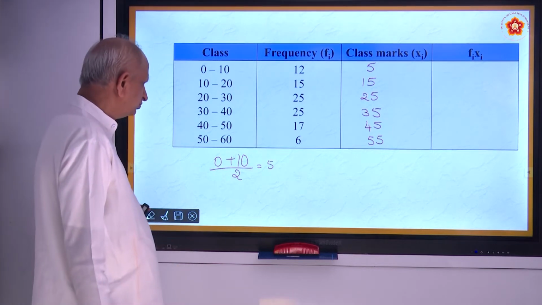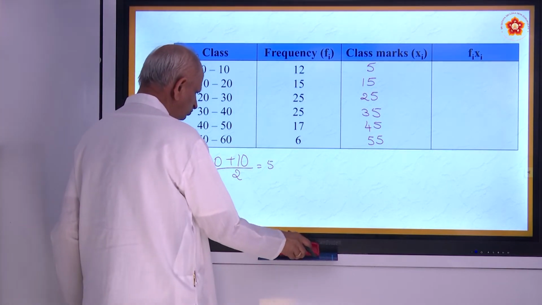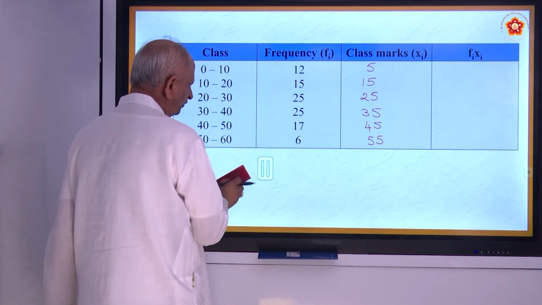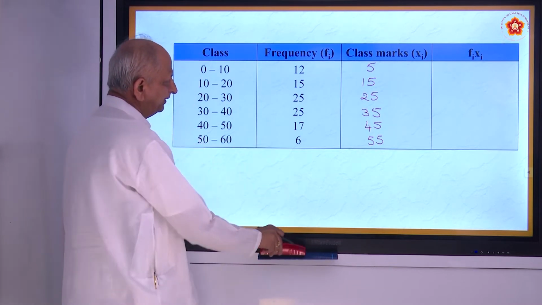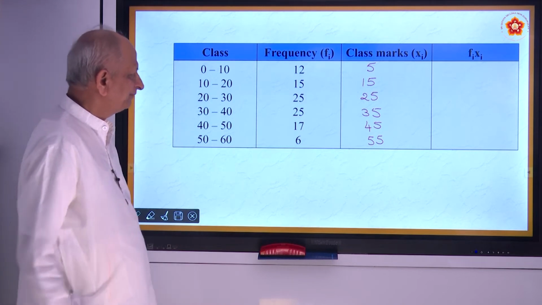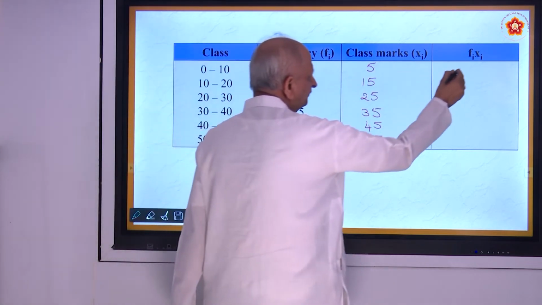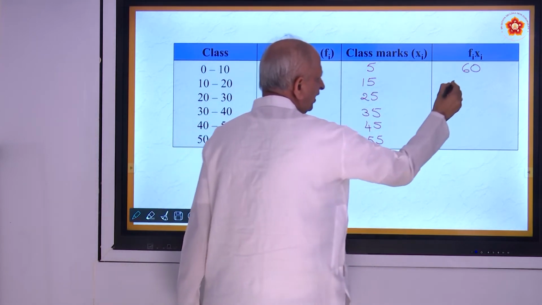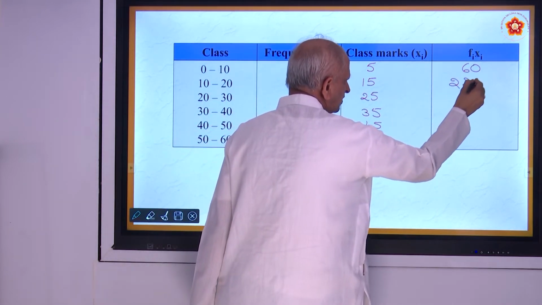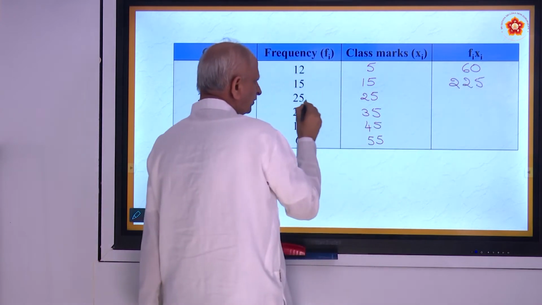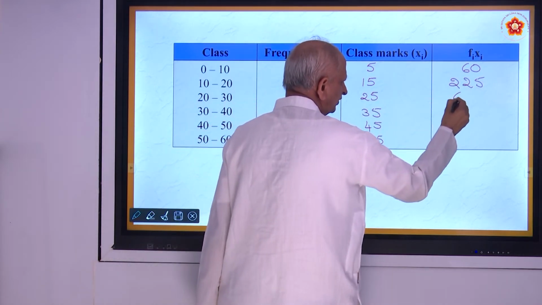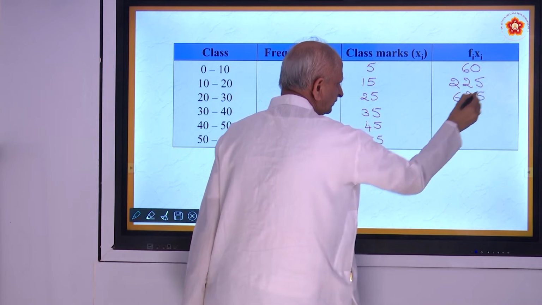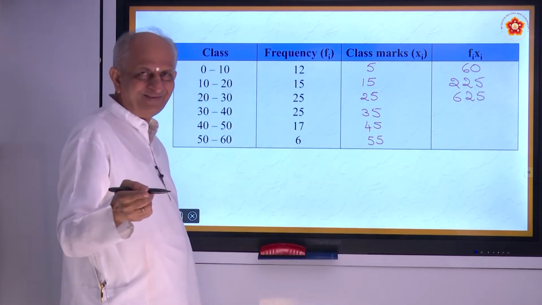And now, what you must do is multiply fi into xi. 12 5s are 60. 15 15s are 225. 25 25s are 625. Are you taking down?